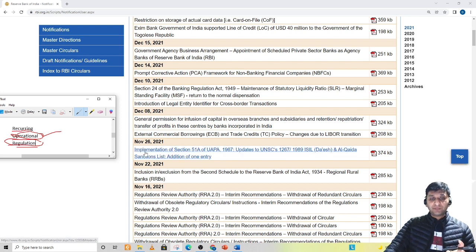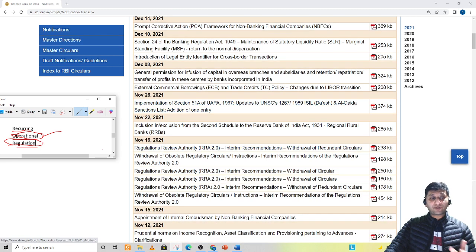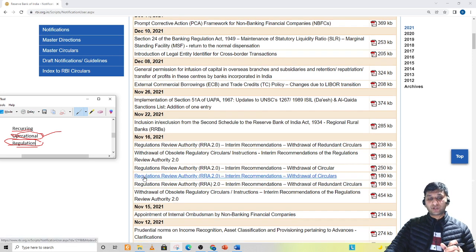Right. Implementation of Section 51A of UAPA 1967, updates to UNSC's 1267. This is again the Al Qaeda sanctions list. This is just operational. I'll not go through this. Right. So what is important for me is regulation, and the regulation which impacts the larger public, the larger banking system is even more important.